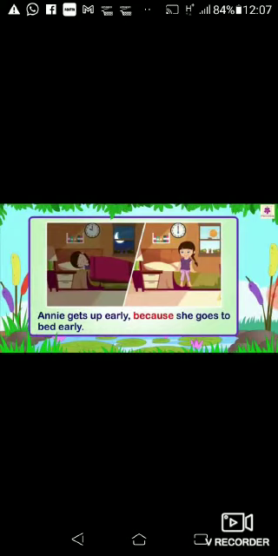Annie gets up early because she goes to bed early. Here is also a reason. Why does she get up early? Because she goes to bed early. Annie gets up early because she goes to bed early.